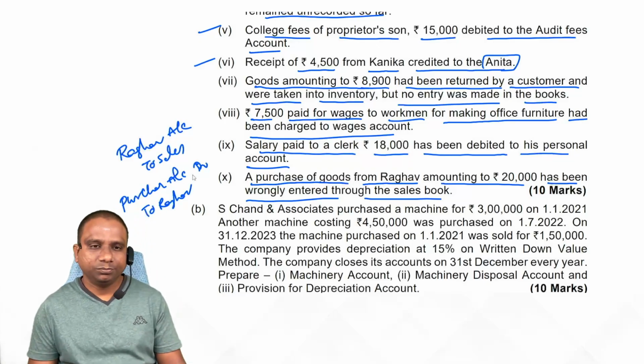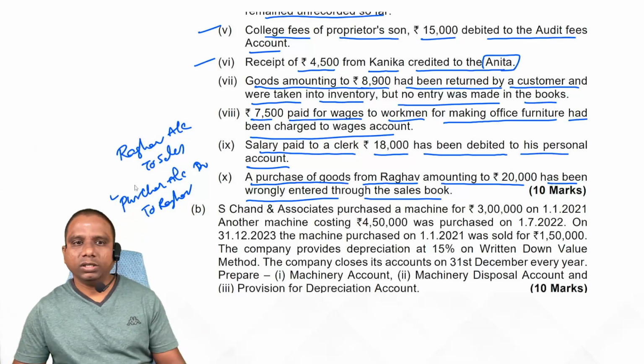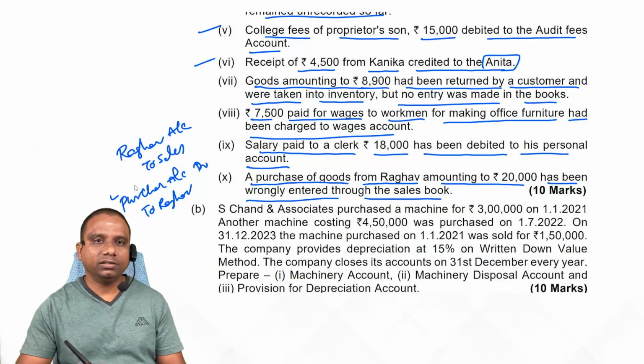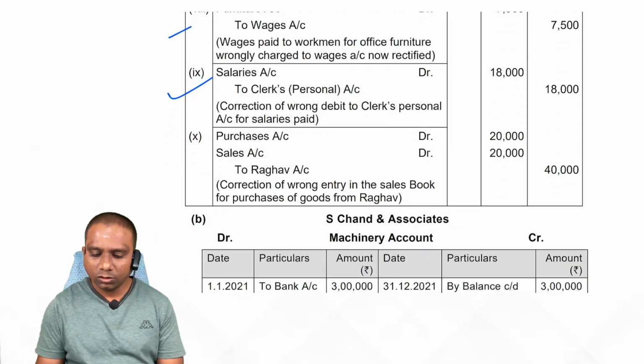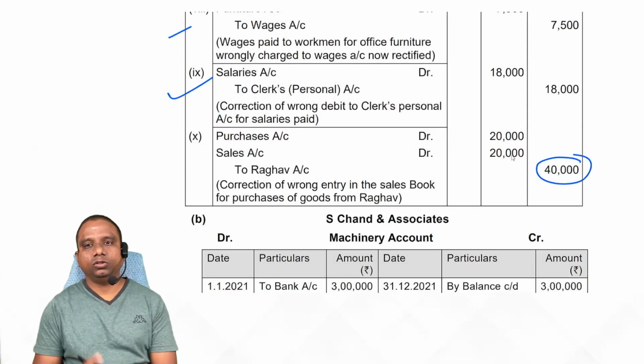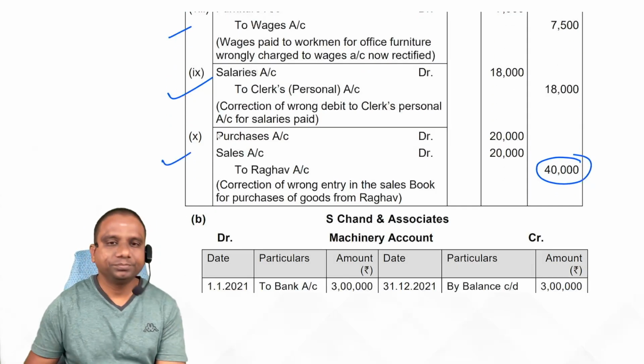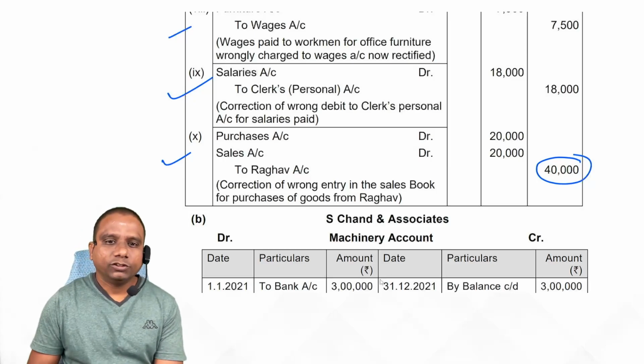Now rectify this. Earlier purchase account is not debited, now debit. Sales account credited, now debit. Raghav account credit. Is it clear, students? Observe carefully. So Raghav account is credited with double amount. Don't forget to write this. This is rectification of error problem.